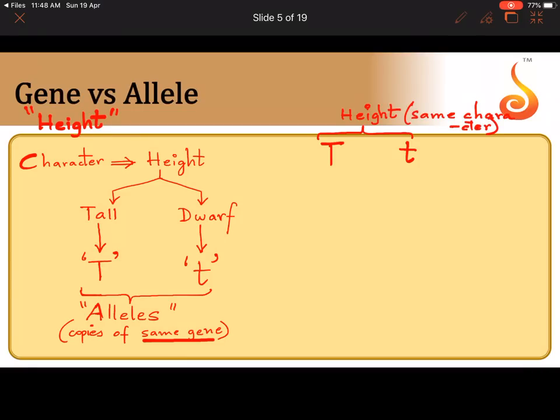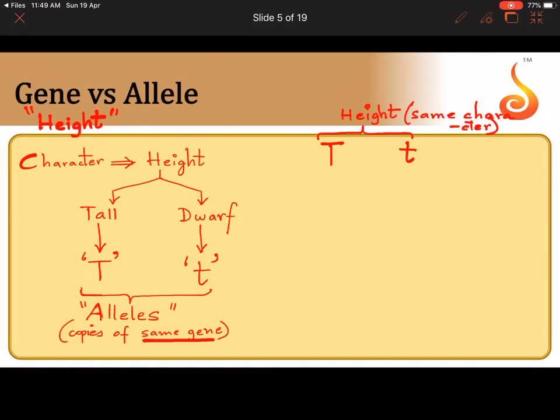Then you will ask me, you said it's the same gene. Now I understood why we are saying it as the same gene, because they both have a relationship in the sense that capital T controls tall and small t codes for dwarf, and both of them control, or code for, the same character, that is height.